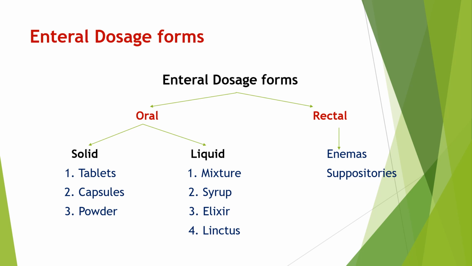So this is the classification of enteral dosage form. Enteral dosage forms are classified into two classes: oral dosage form and rectal dosage form. Oral dosage forms are further divided into solid and liquid oral dosage forms. Solid oral dosage forms are tablets, capsules and powders. Liquid oral dosage forms are mixture, syrup, elixir and linctus. And rectal dosage forms are enemas and suppositories.